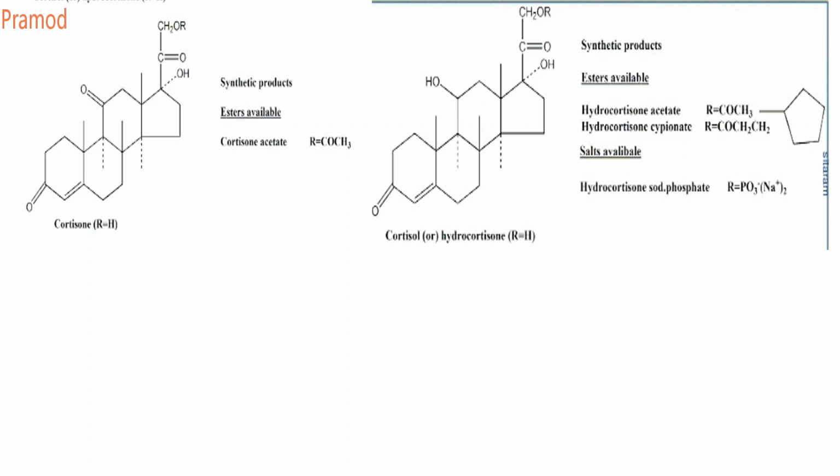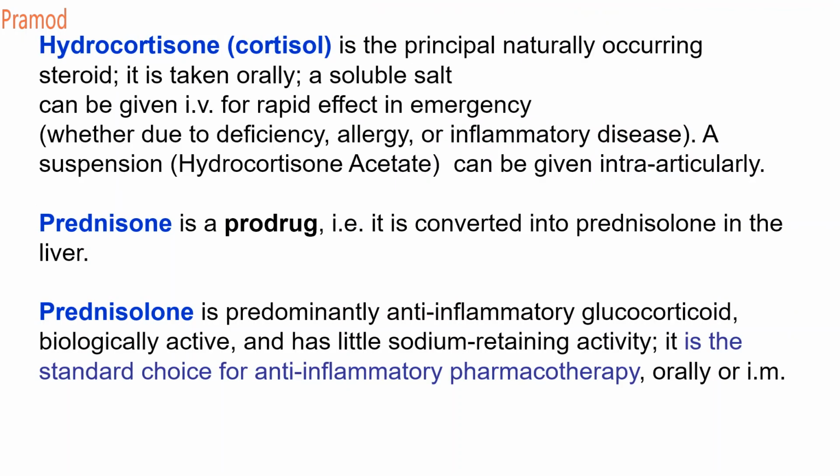If it is an acetate, it is hydrocortisone acetate. So these are some examples of your cortisol esters. Prednisone is a prodrug. It is converted to prednisolone in the liver. Prednisolone is a predominantly anti-inflammatory glucocorticoid. It is used in inflammation. The steroids which you hear about nowadays, in case of COVID, are the steroids which are prescribed.